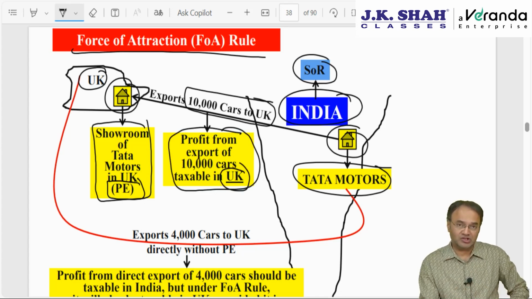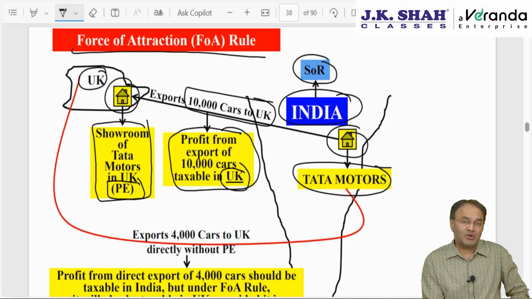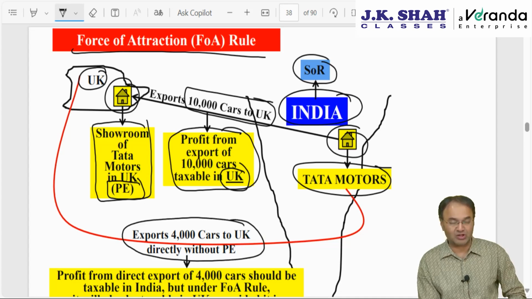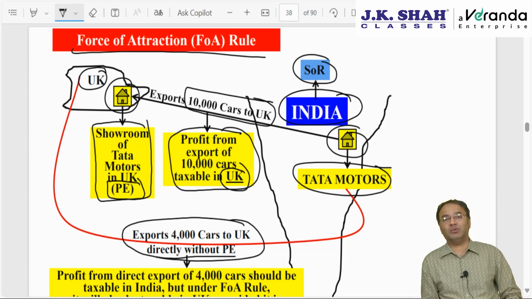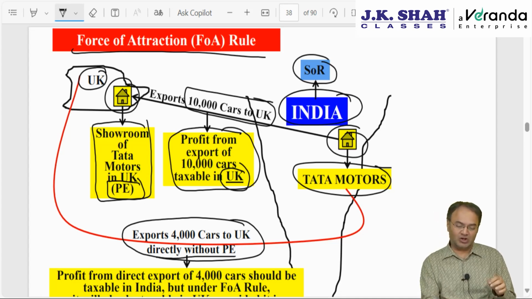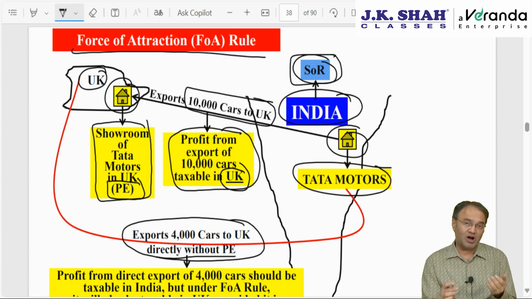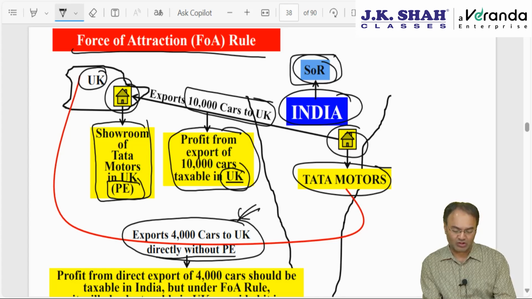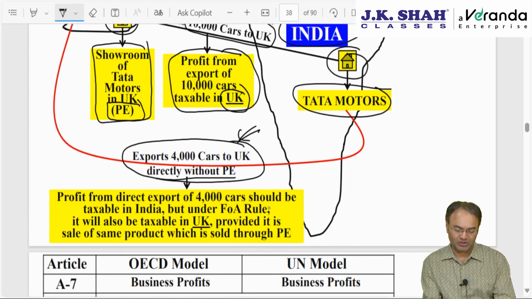Now suppose, in the same example, 10,000 cars are exported through the showroom or PE in the UK, and some cars are exported directly. Tata Motors also exports 4,000 cars directly without involvement of the PE. Where should this profit be taxed? This profit ideally should be taxed in India. It should be taxed in the state of residence, that is India. However, under the force of attraction rule, or FOA rule, the profit on these 4,000 cars will also be taxable in the UK, wherever the PE is located.